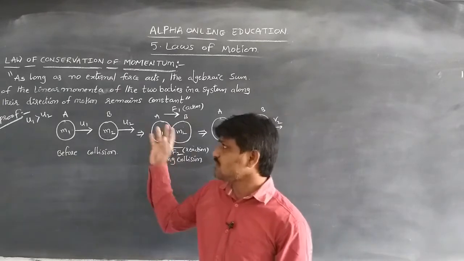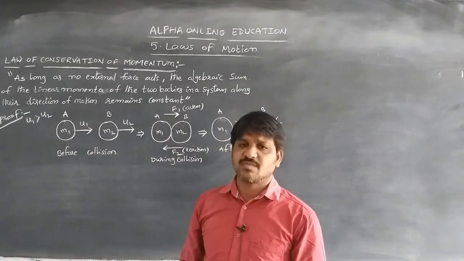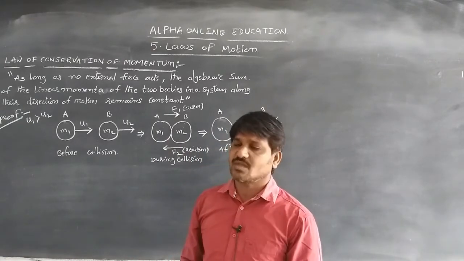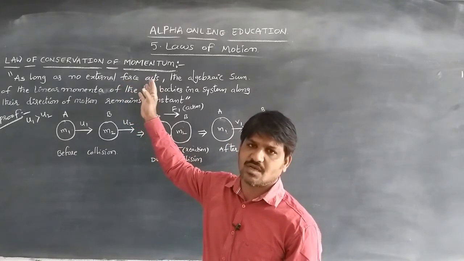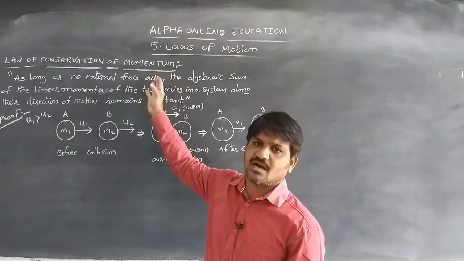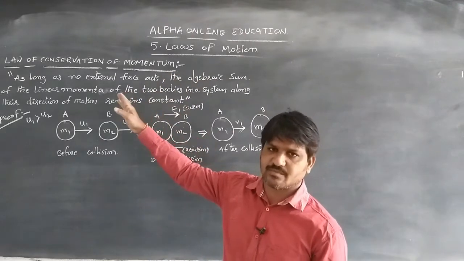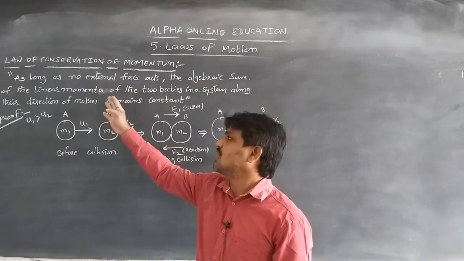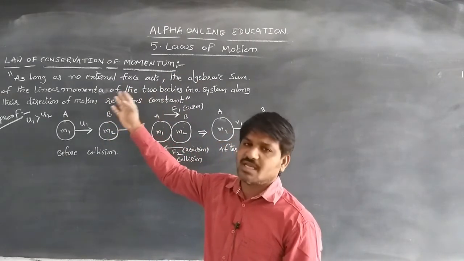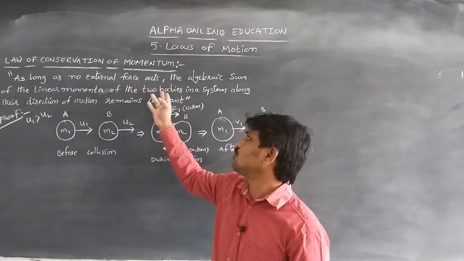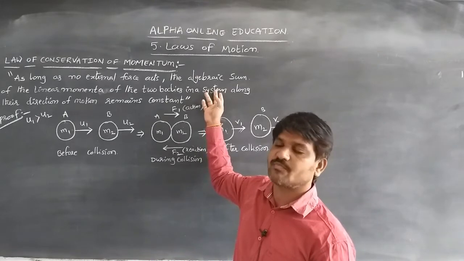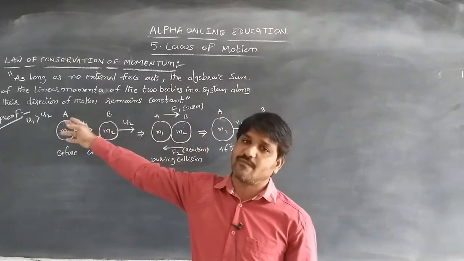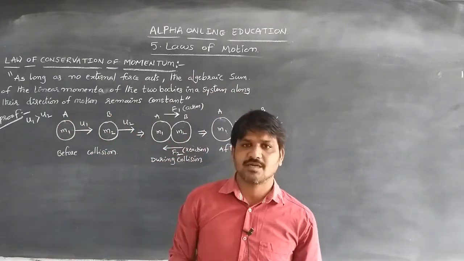The statement can also be stated like this: as long as no external force acts, the algebraic sum of the linear momenta of the two bodies in a system in the direction of motion remains constant.